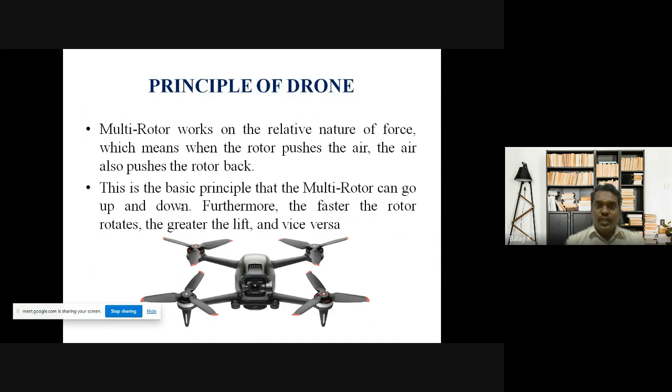A multi-rotor works on the relative nature of force, which means when the rotor pushes the air, the air also pushes the rotor back, as per Newton's third law. This is the basic principle by which the multi-rotor can go up and down. Furthermore, the faster the rotor rotates, the greater the lift, and vice versa. If you want more lift, that means more height, or you want to go at very high speed, you control the rotors accordingly and it will move in the desired directions.